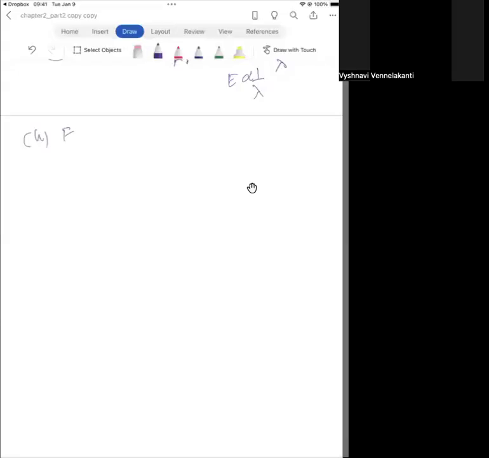Let's go to the next one. A quantum mechanical particle in a box has a ground state energy that's greater than the lowest possible energy of a classical mechanical particle in a box. That is actually true. In classical mechanics, the lowest energy you can have is actually 0.